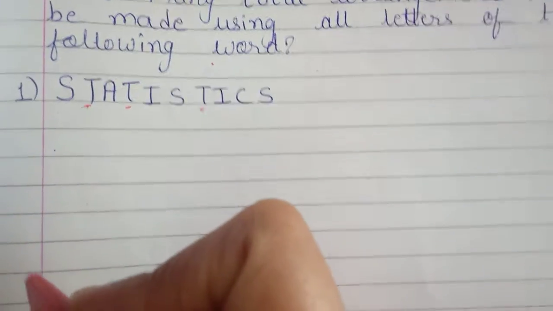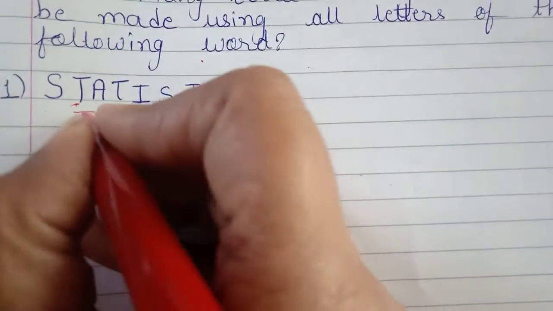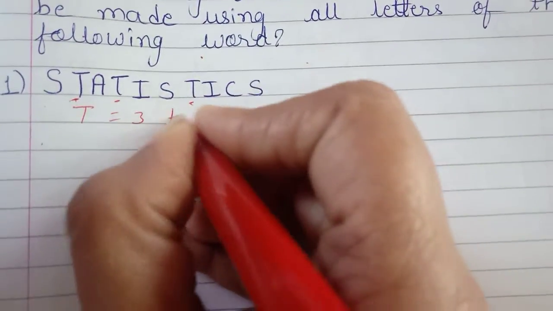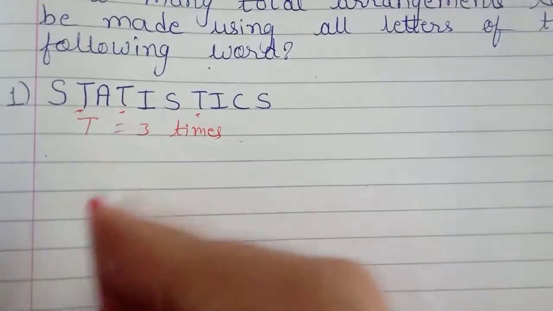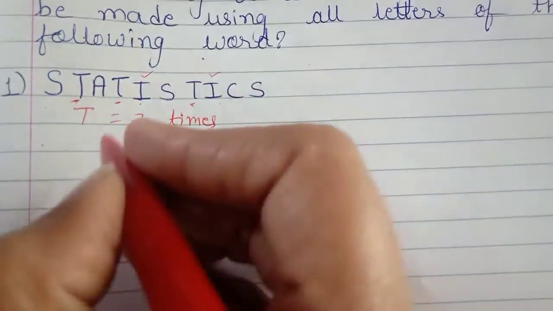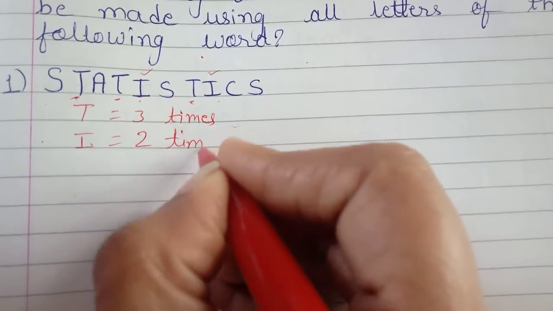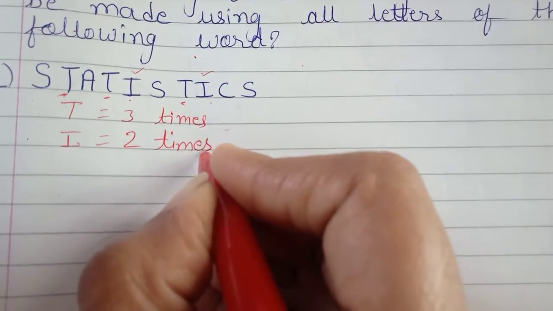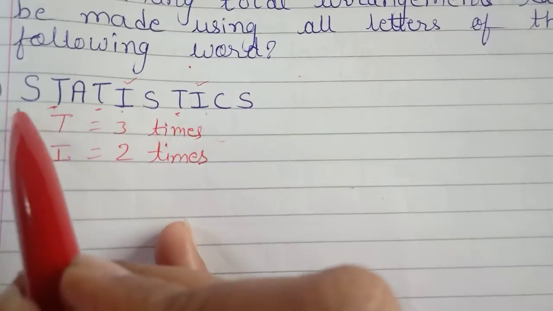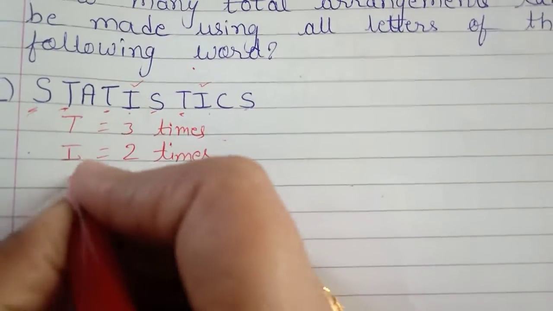T is repeated 3 times. I is repeated 2 times. And S is repeated 3 times.